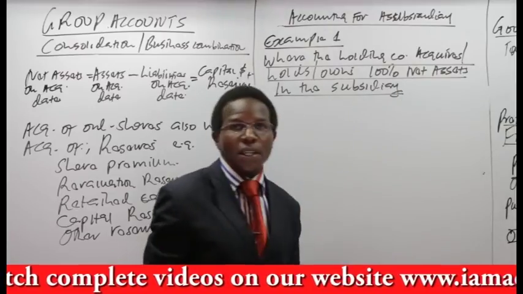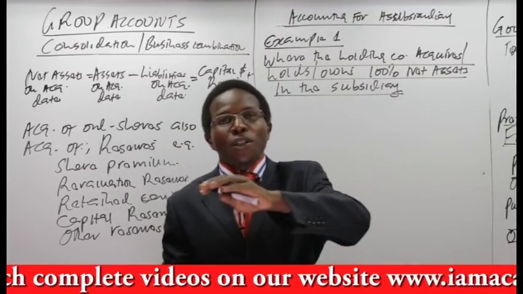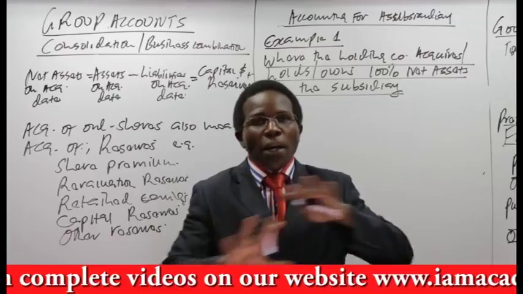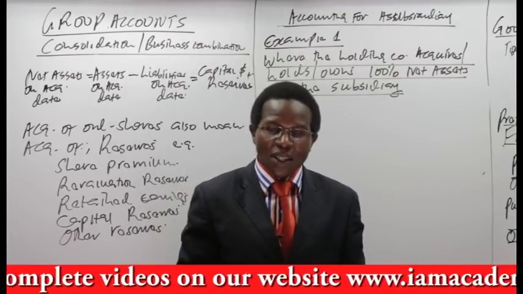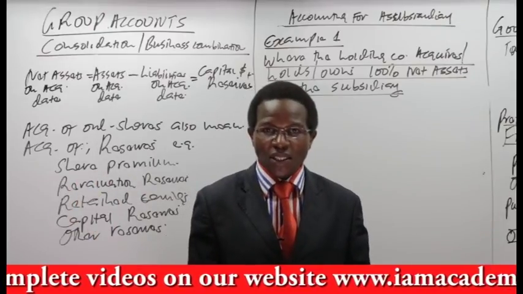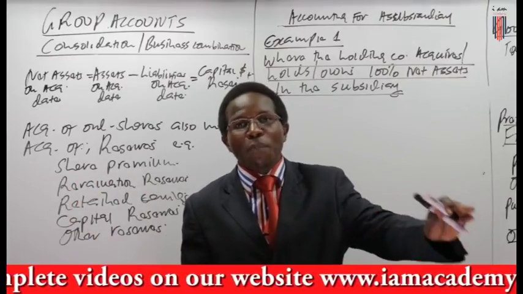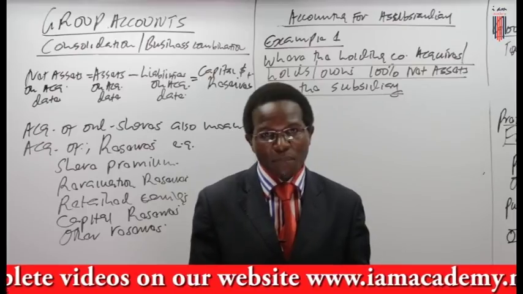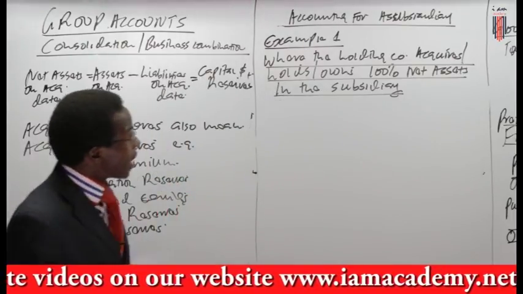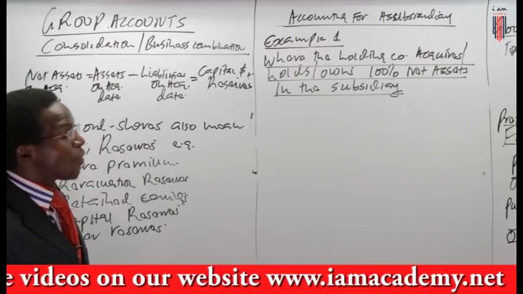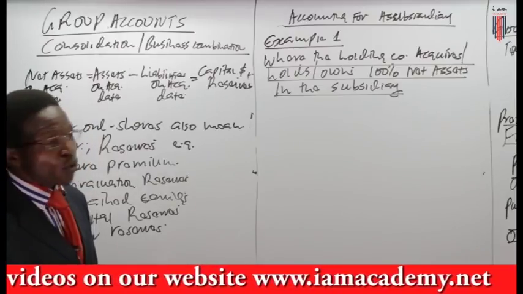Now, friends, in this case, it means that we own 100%. There is no outsider. We don't have non-controlling interest. We own 100% of the shares in this company. So what are we going to do? First, let's give the financial statements, then we see how to consolidate.